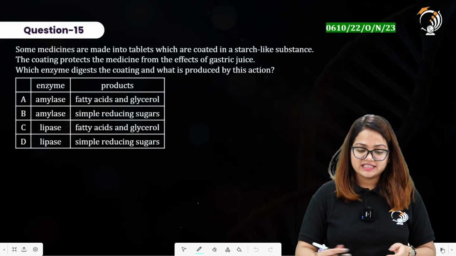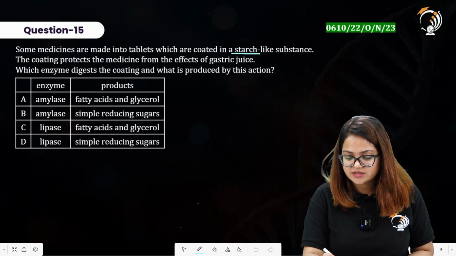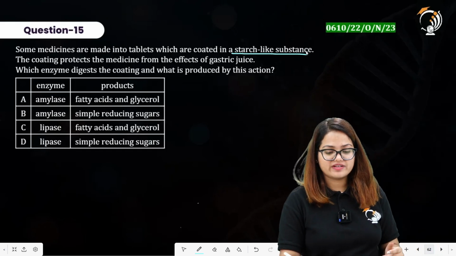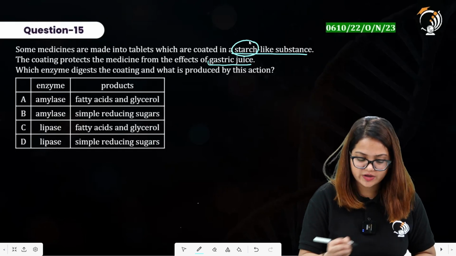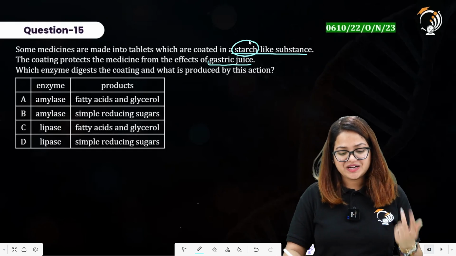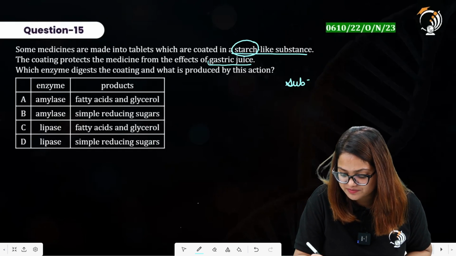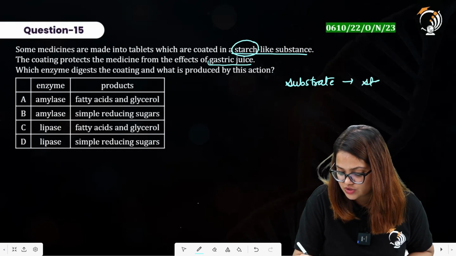Question number 15 says some medicines are made into tablets which are coated with starch-like substance. The coating protects the medicine from effects of gastric juice. The coating was of starch. Which enzyme digests the coating and what is produced by this action? So here we have the substrate, that is starch.